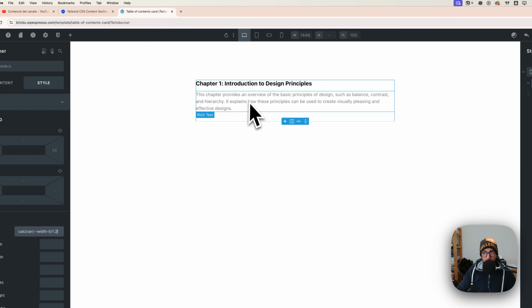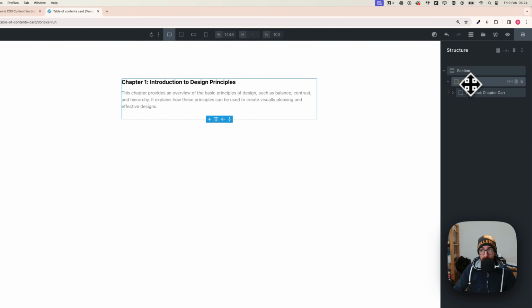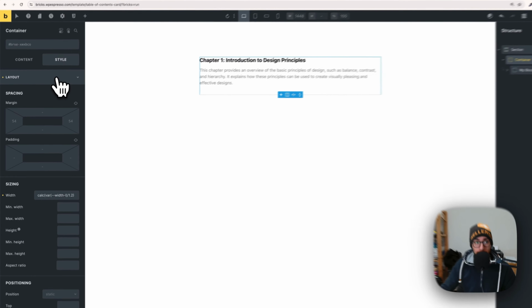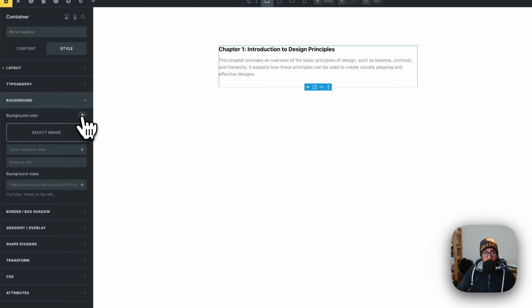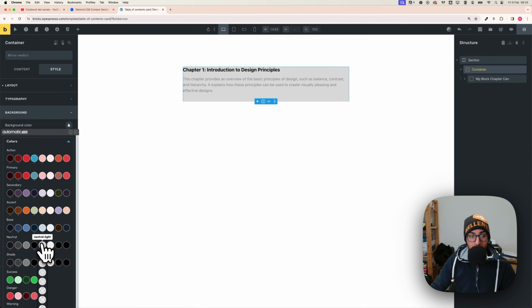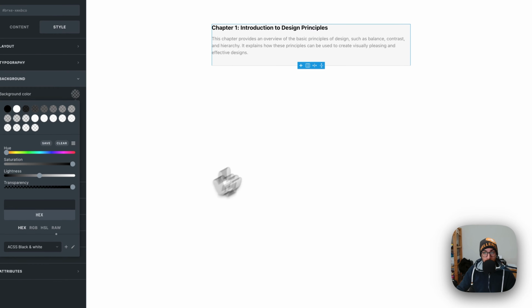And let's say now that I want some border and padding, right? So to do that, you need to keep the container selected, okay? Then go on not layout but background, and here on background color, I would go with a very light color. To show the shades, you can just mouse over and it gives you some shades that you can see directly on the layout. And maybe the most similar would be this color here. Okay, as you can see.